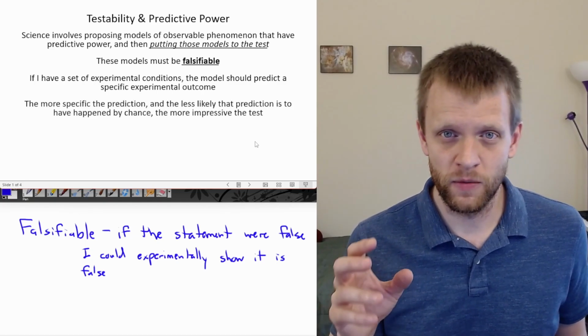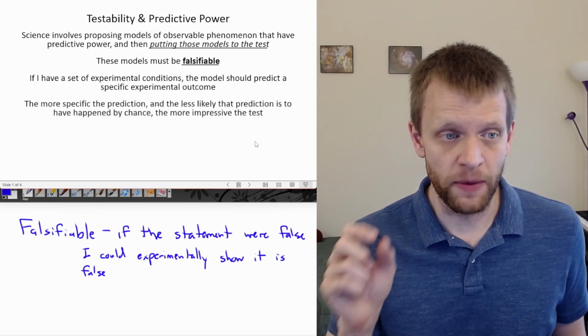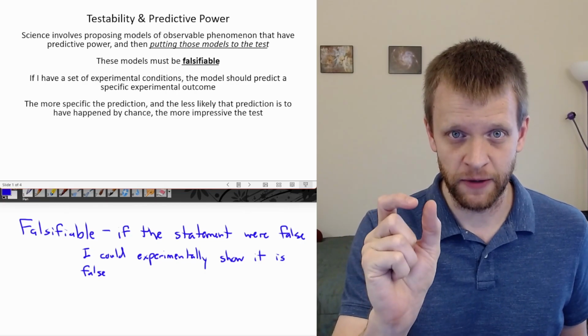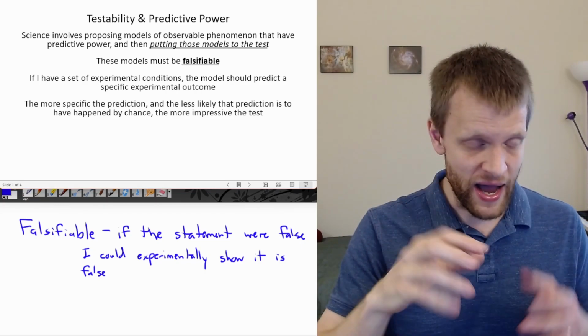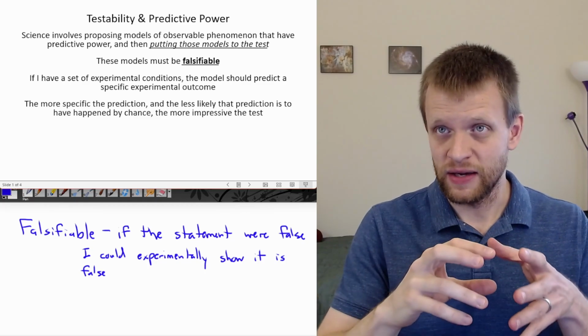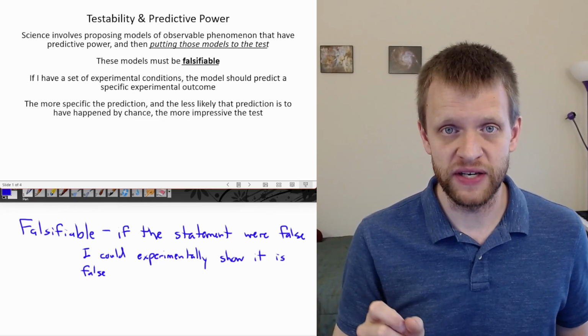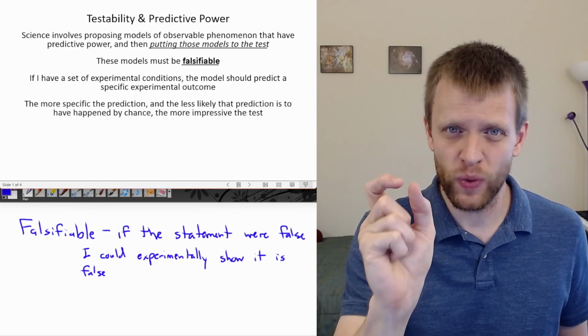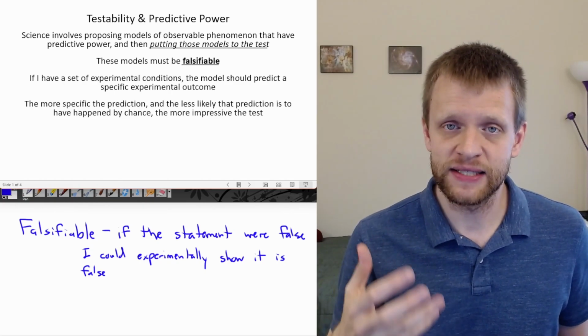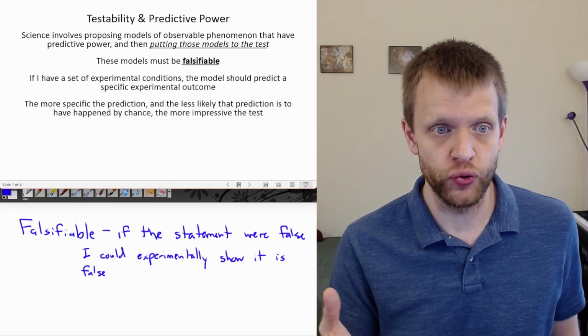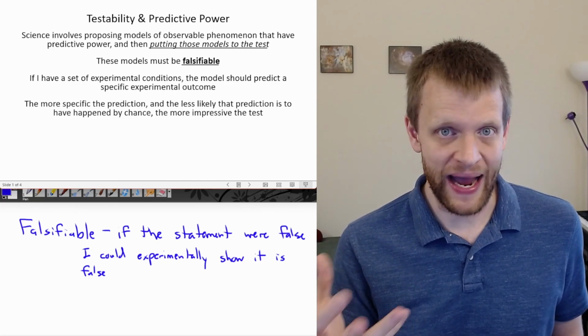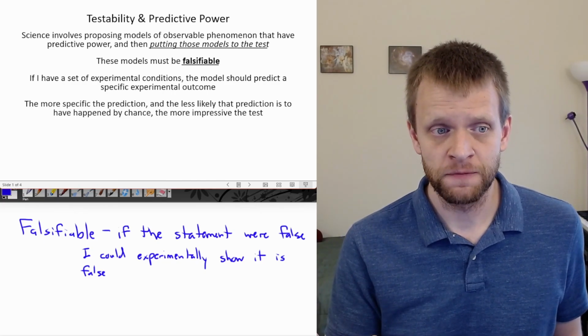But what we want to do with these models is, the more specific the prediction, saying, if you have these starting conditions, this should be the outcome of the experiment, the less likely it is for that result to actually have happened just by chance.